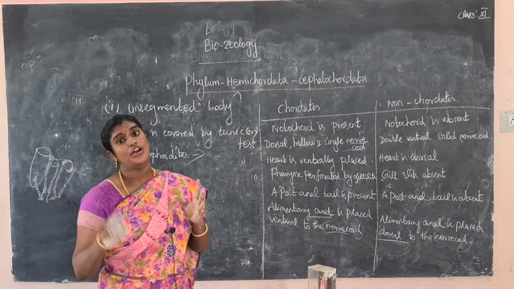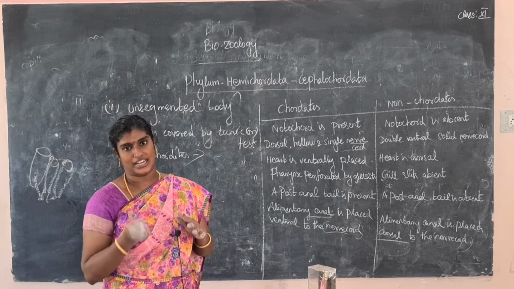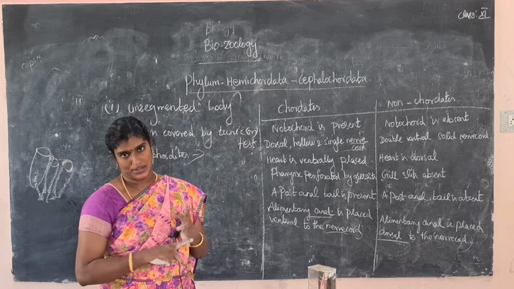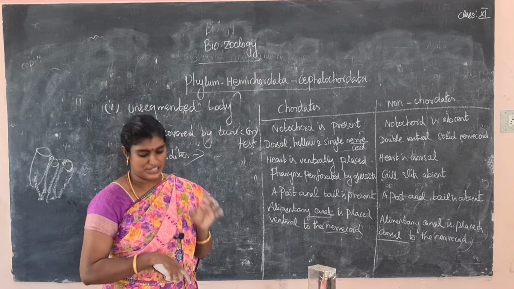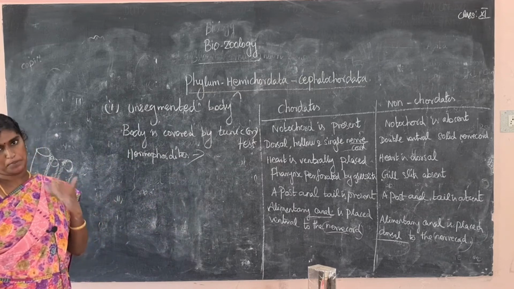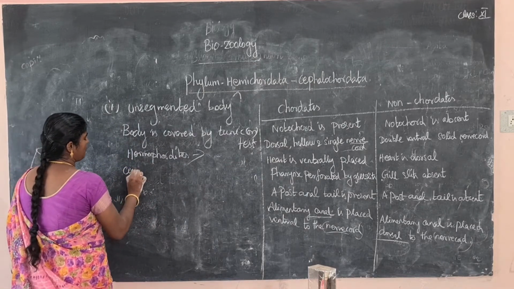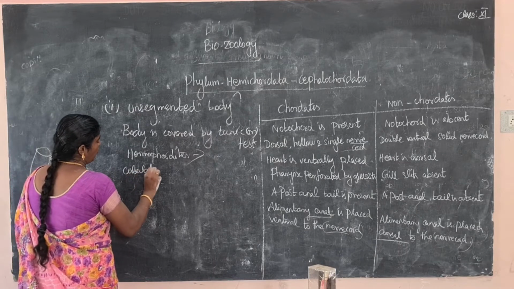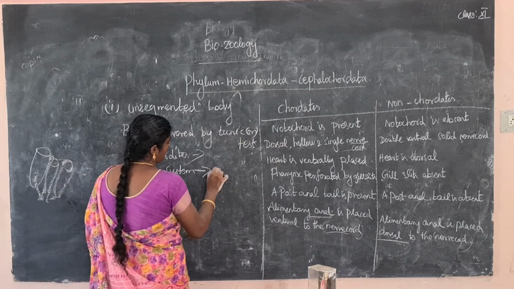Okay, so this mainly indicates the caudate character. The notochord is present, the dorsal tubular nerve cord is present, and gill slits are present. The circulatory system is present. It is an open type of circulatory system. It is not a closed type of circulatory system. Open type.